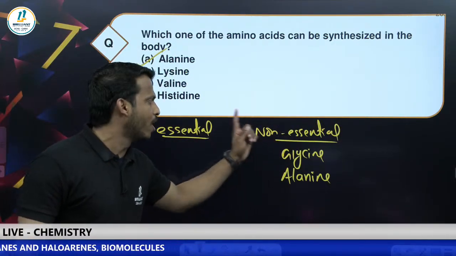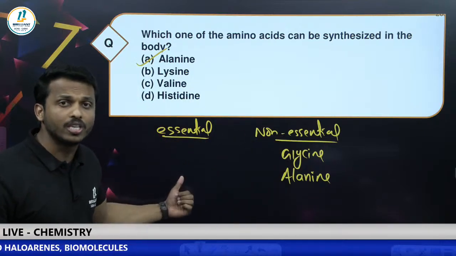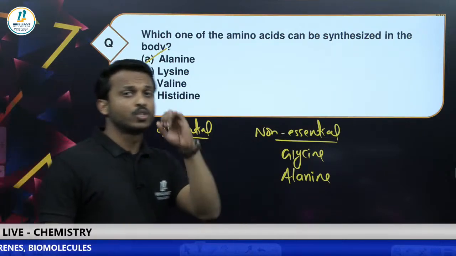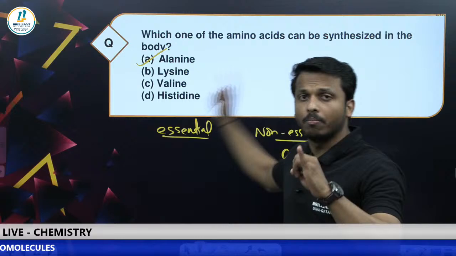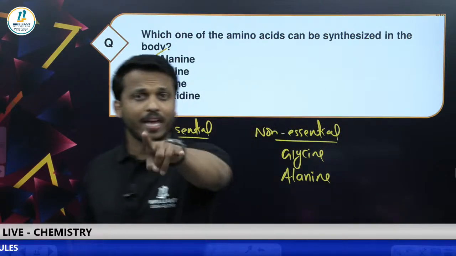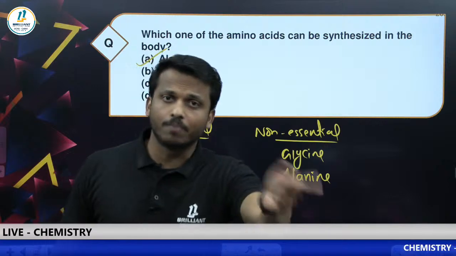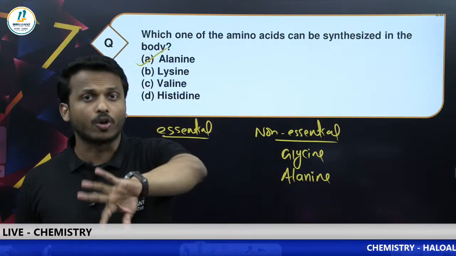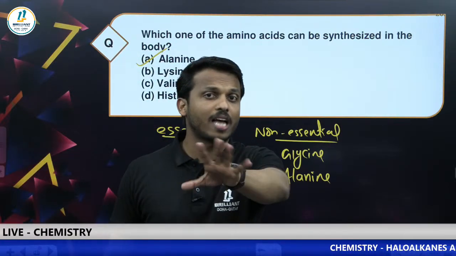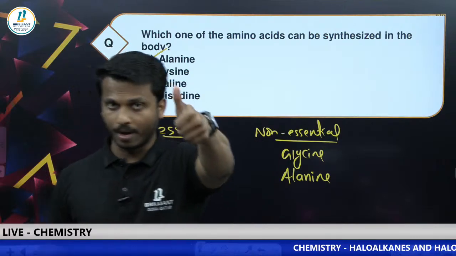Glycine and alanine are non-essential. Valine and leucine are essential. So we have to compulsorily know this. Even in the theory exam they ask what is essential amino acid, non-essential, acidic, basic, neutral, fibrous protein, globular protein, differences and examples. Everything should be there with you perfectly.